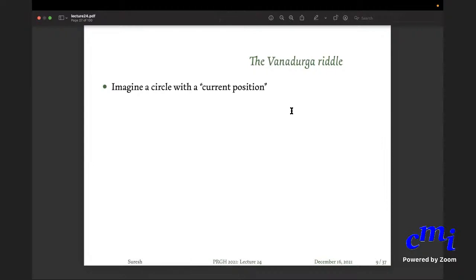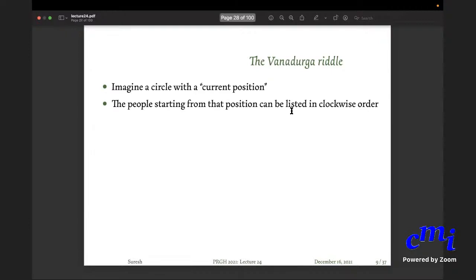Anyway, the point is that you can imagine the circle to be a kind of list. Imagine the circle with a current position. What the goddess will do is she will start eating every 9th person. She'll go clockwise, so you can think of the people starting from the current position and going clockwise.